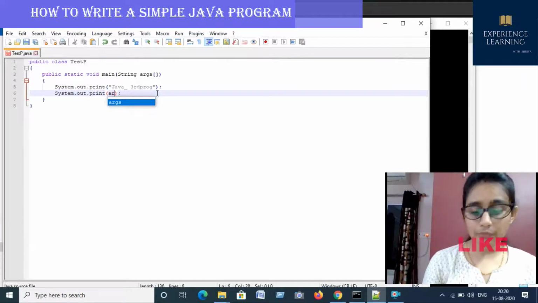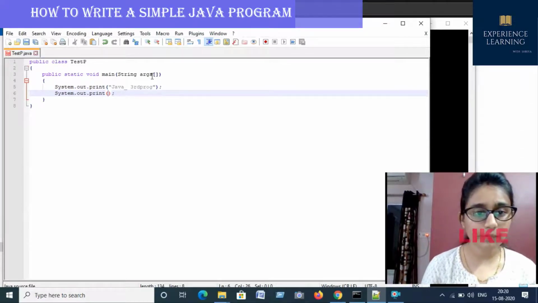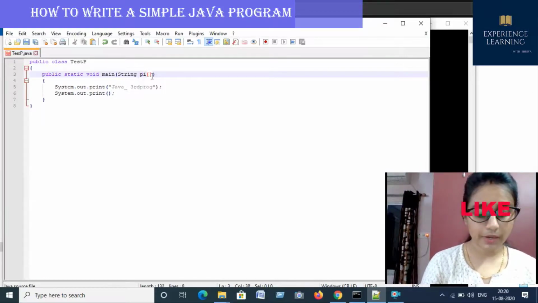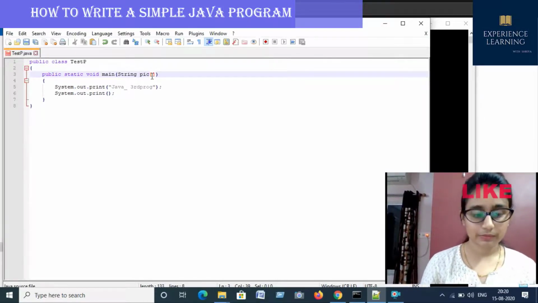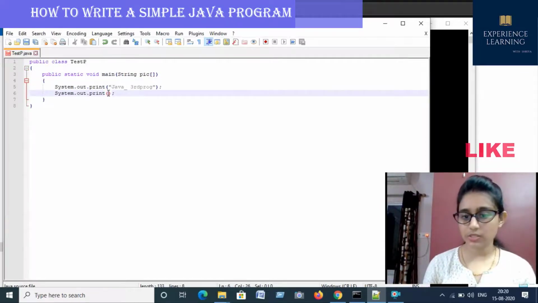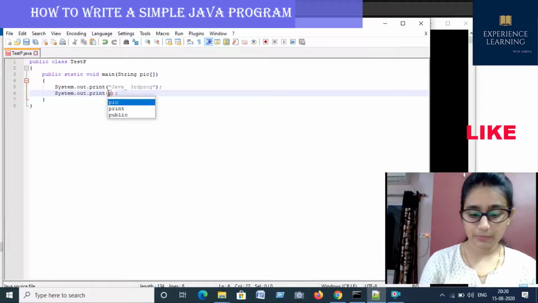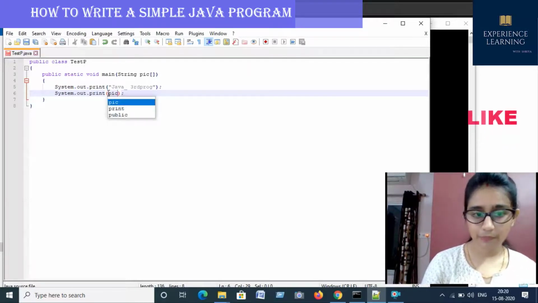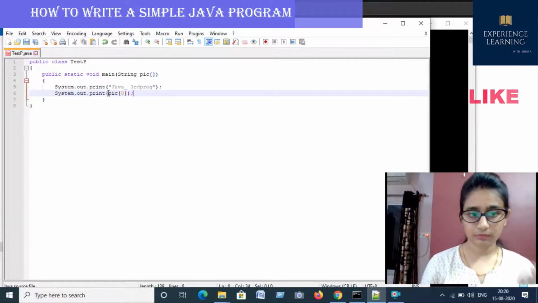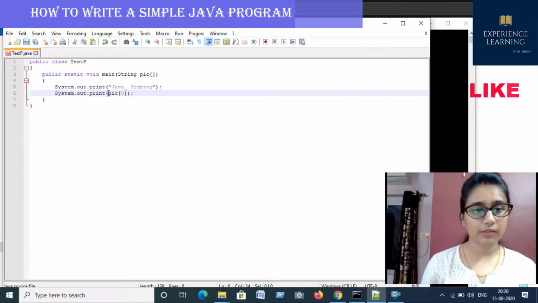If you want to change the name, don't be confused about it. Here I am writing pic. If you want to change the name, you can also change it. pic 0. Here I have written pic 0.